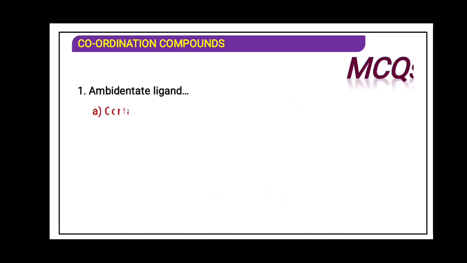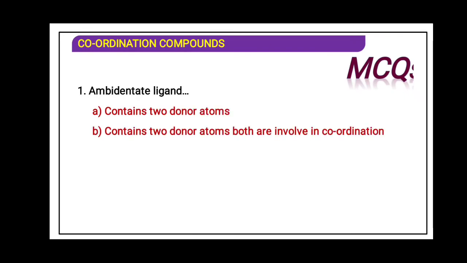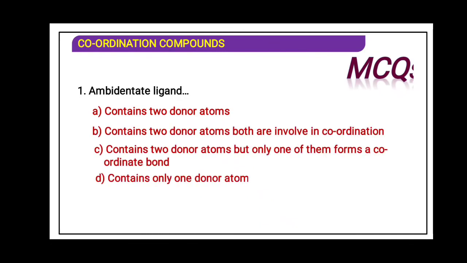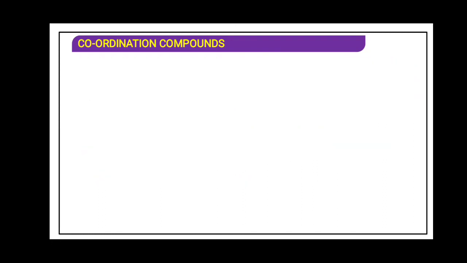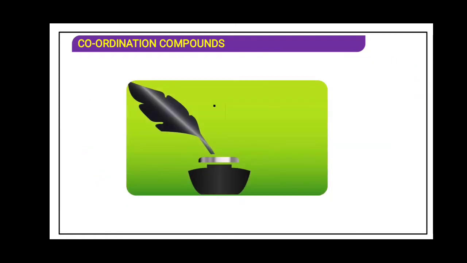Ambidentate ligand: contains two donor atoms, but both are involved in the coordination compound? No, this second option is for polydentate ligand. Contains two donor atoms but only one donor atom is attached. The answer is C. Containing two donor atoms but only one of them forms a coordinate bond is said to be an ambidentate ligand. Thank you.